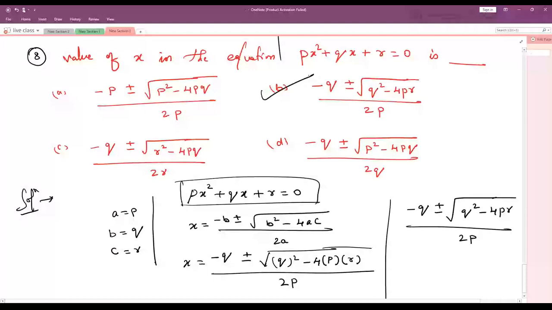Option B. See, you people are so intelligent, right? See how quick you are telling the answers. Really, it's very great to see such students. Correct, no?